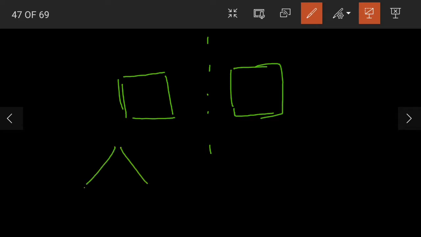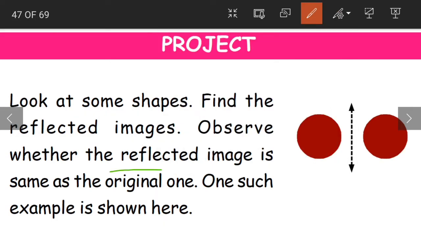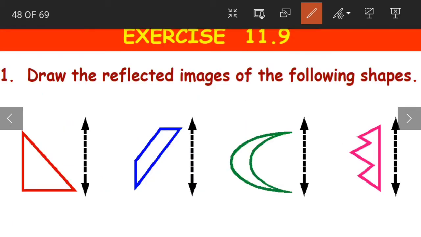Even if you take this rhombus, also known as the diamond shape by you children, the reflected image is the same as the original one. So for shapes like this, the reflected image is the same as the original one. Now what is your task here? You have to find out a few more such images where the reflected image is the same as the original one.